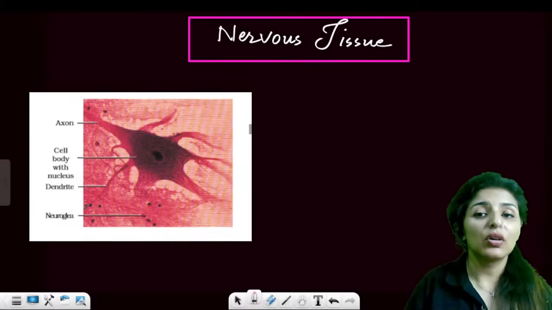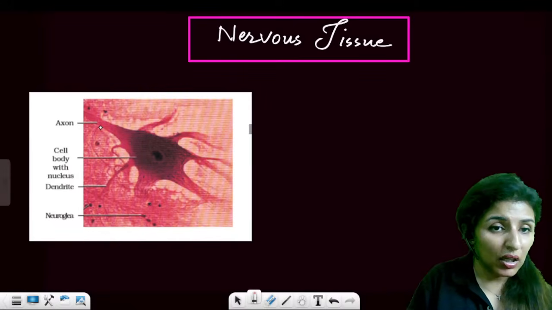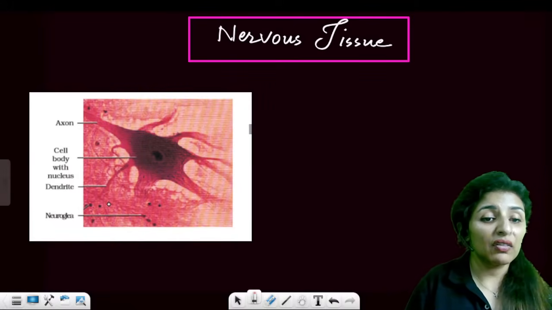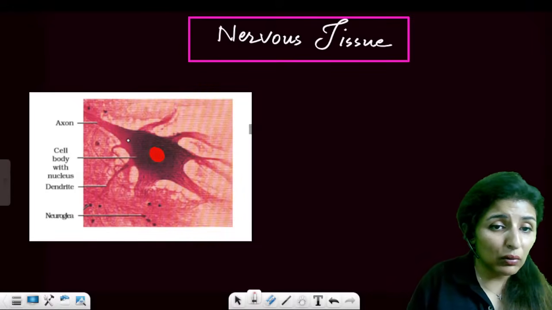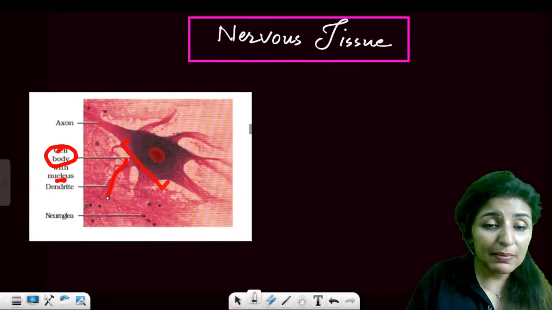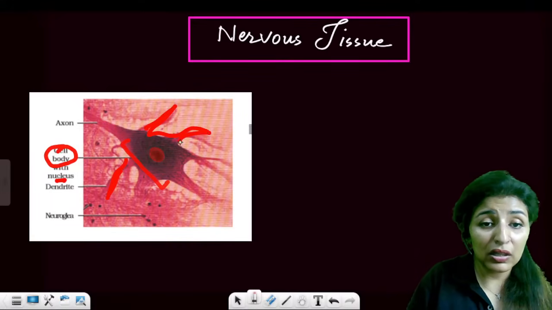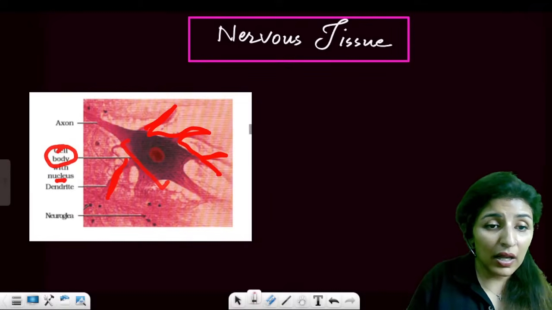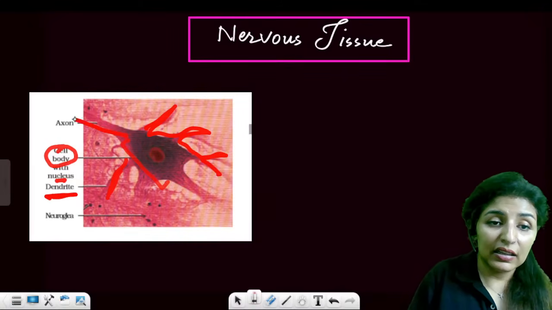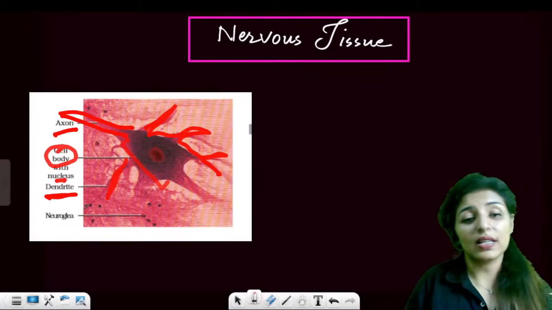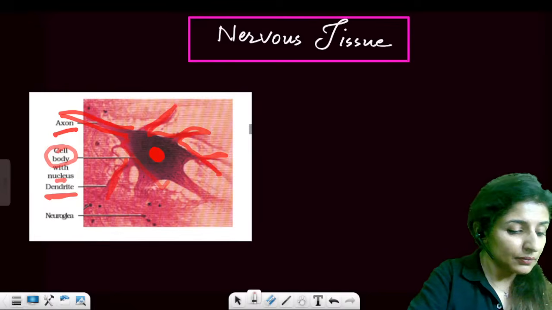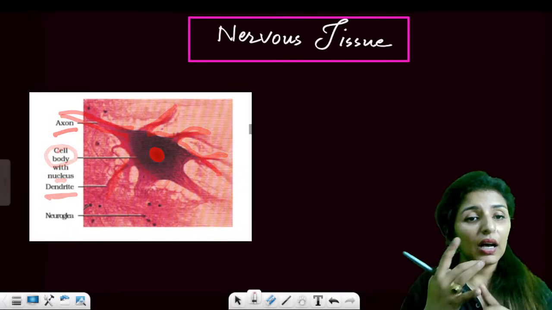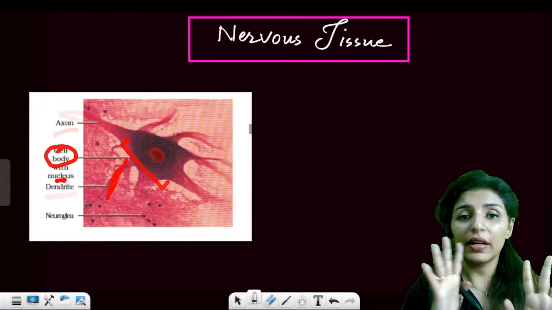Now, nervous tissue, the unit of nervous tissue is a neuron, right? So, this is the diagram of neuron given in your book. See, the central portion, this is the nucleus, and the part around the nucleus from here to here is called cell body. Then these branches, which will bring the stimulus, are known as dendrites. And then this elongated structure is known as axon. Is that clear? So the three parts of neuron are dendrites, cell body and axon.